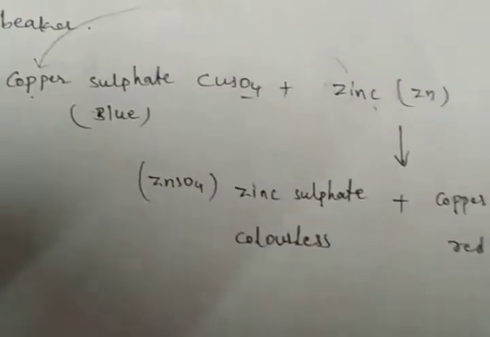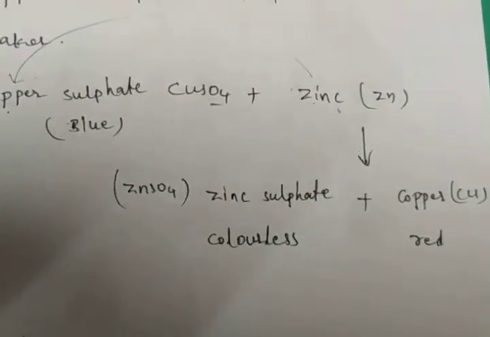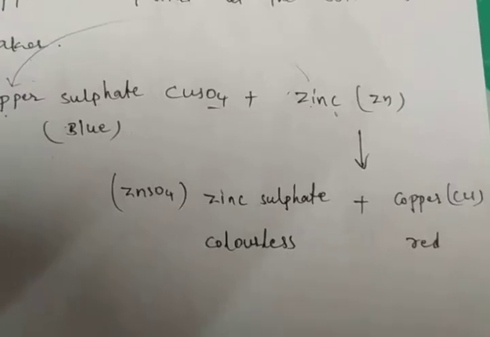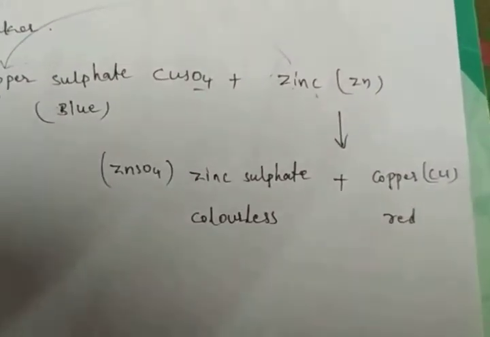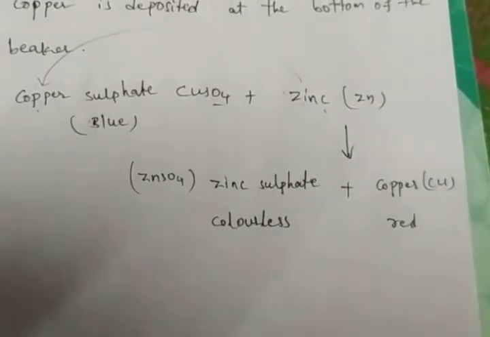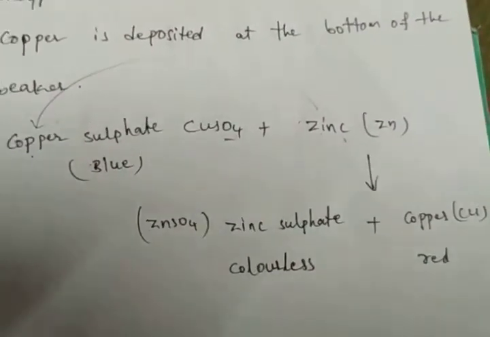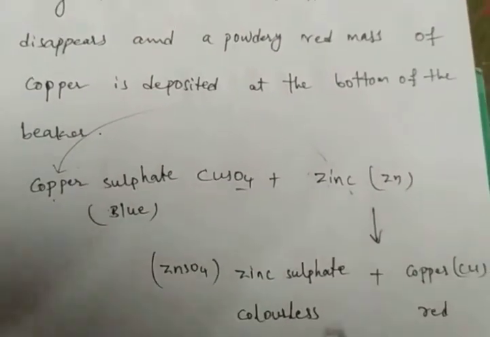In the same way, the second beaker also has the same reaction, but here the metals are changed. In the second beaker, what we have taken? Copper sulfate and iron nail. Iron is a more reactive metal than copper, so iron displaces the copper. Same way you have to write.